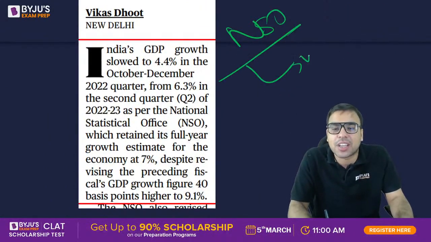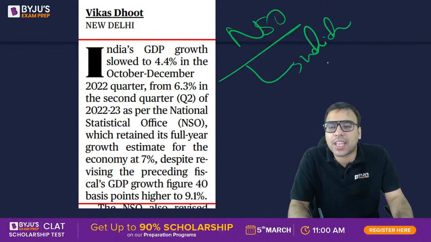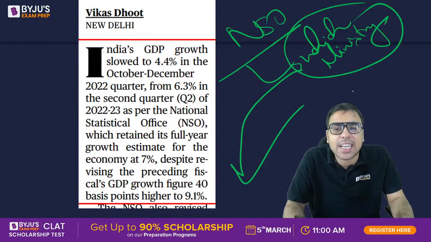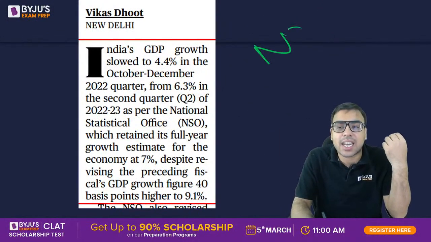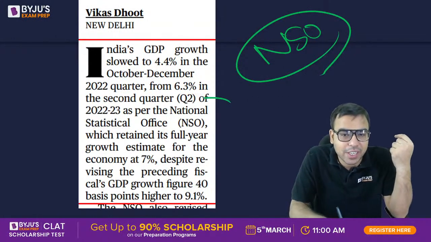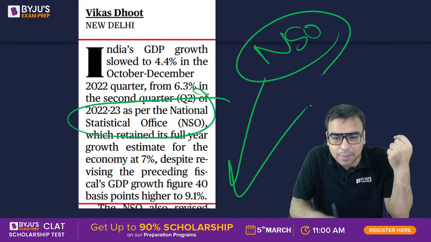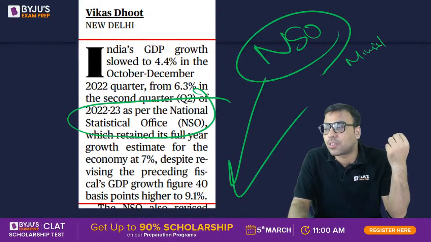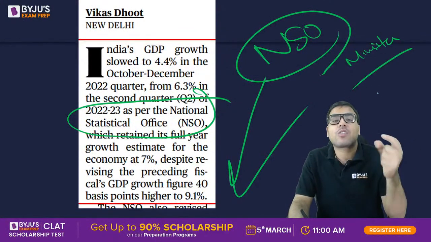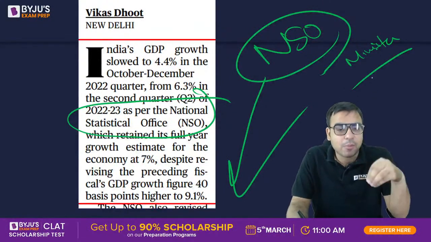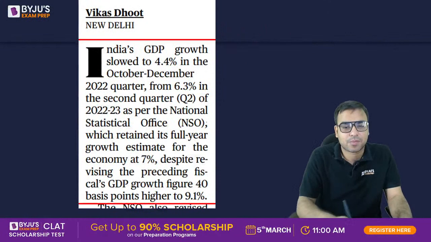Under which ministry does it come? Go and find out, I have taught this in the classes. After the class is over, write in the static comment under which ministry the NSO, National Statistical Office, comes. Find that out and write it in the static comment. And who is the minister of that ministry? Tell me the name of the ministry and who its minister is. You have to write that below. Okay.